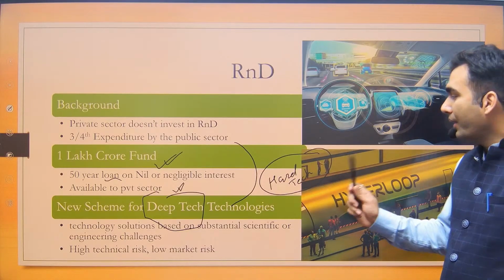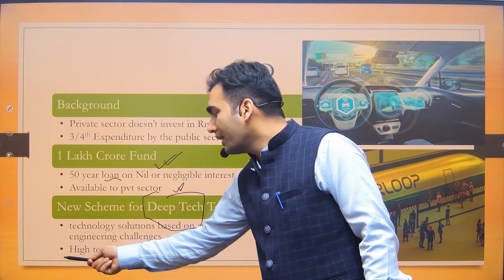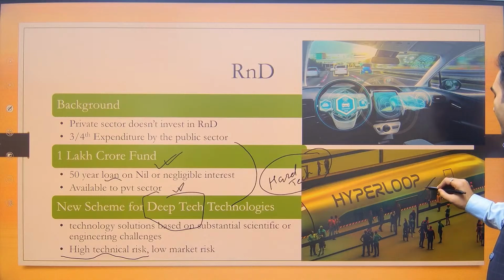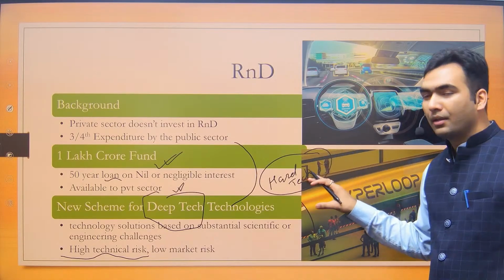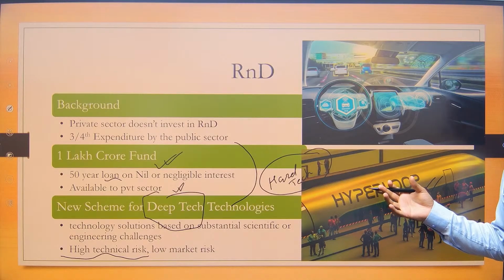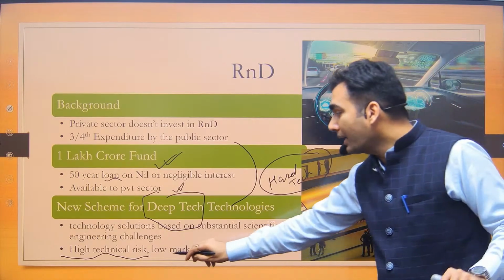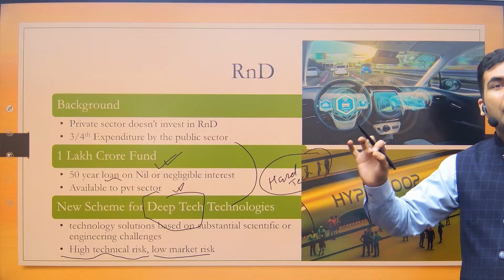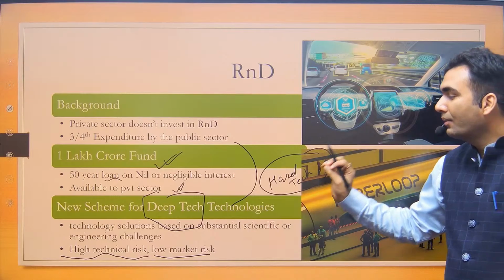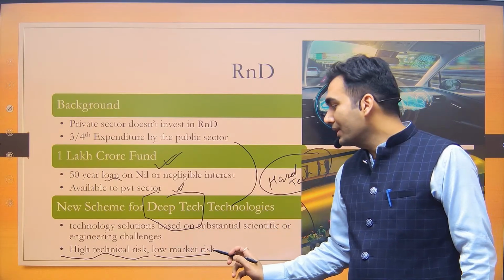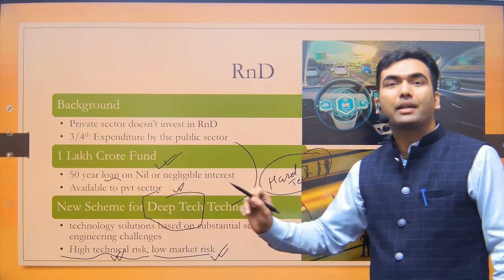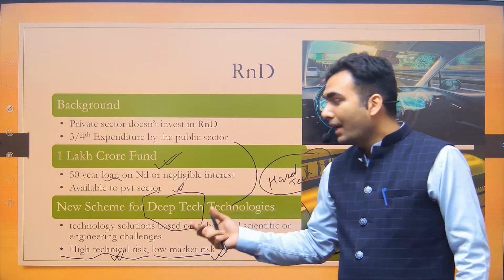So when we are saying that it has high technical risk, it means there are chances that this technology may not be developed. For example, in hyperloop, now probably this idea is being dropped, that hyperloop cannot be developed. But market risk is low because the market is already there. If this technology is successfully developed by someone, there is definitely a buyer available for this. So that's why it is said that there is low market risk, whereas high technical risk. The chances of this technology getting developed is less. So obviously it has high risk.